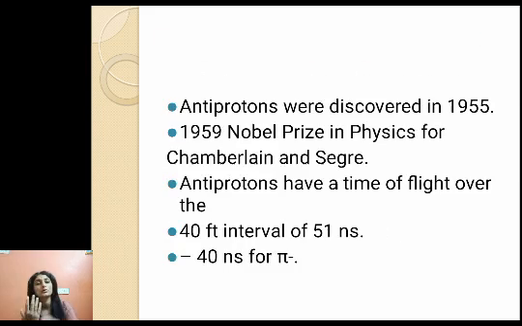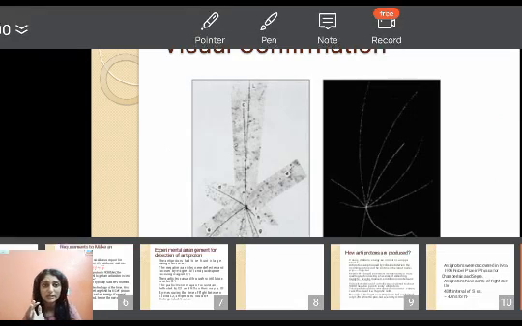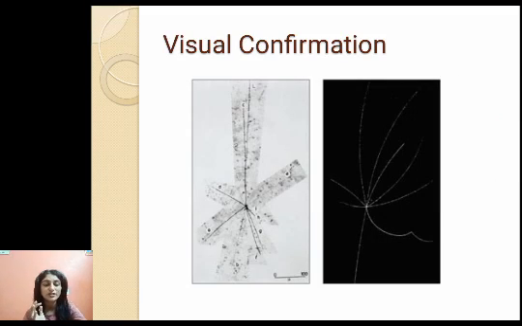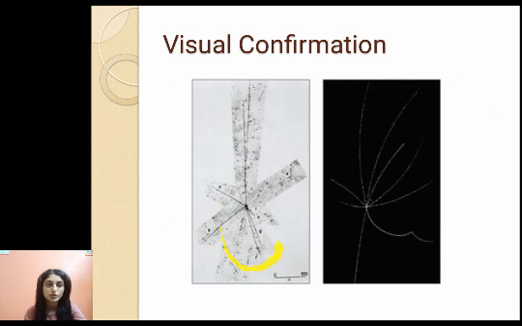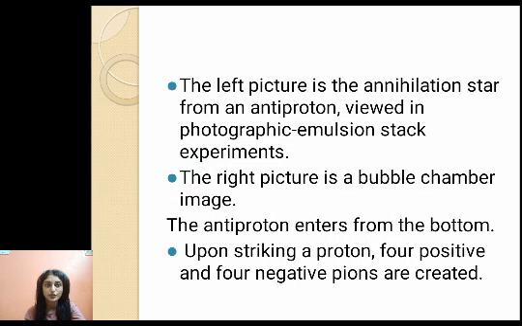So what we basically do here is see visual confirmation. Look at these two pictures carefully. So this looks like a star. Left image and right image, both the images look the same, and this is a visual confirmation of the detection of antiproton. Now the left picture is the annihilation star from an antiproton viewed in the photographic emulsion stack experiments, and the right picture is a bubble chamber image.